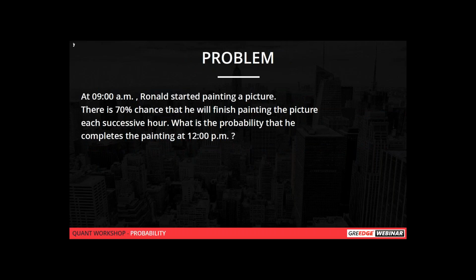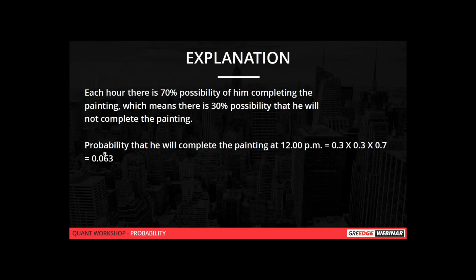It is clearly mentioned in the question that he has to finish the painting by 12 o'clock. So we have to proceed in that way. The probability that he will complete the painting at 12 p.m. will be: he is not completing at 10 and 11, that is 0.3 into 0.3, into completing at 12 o'clock. So the answer will be 0.063.